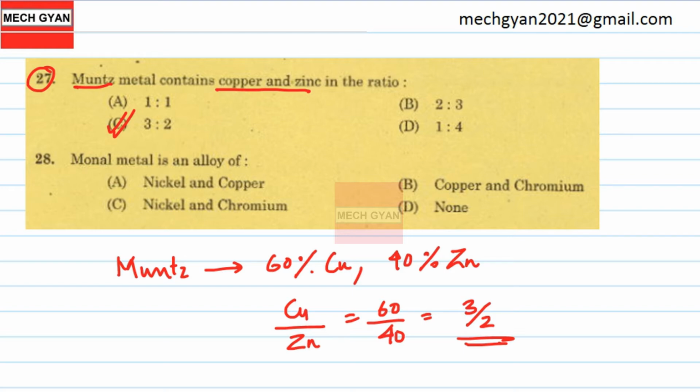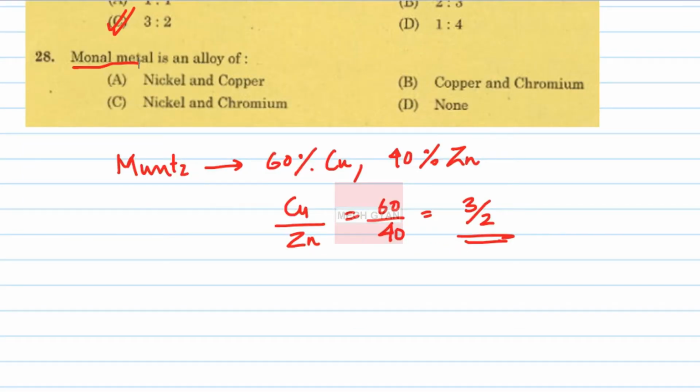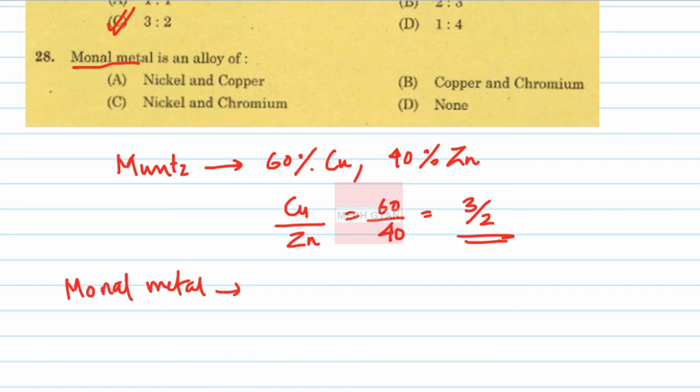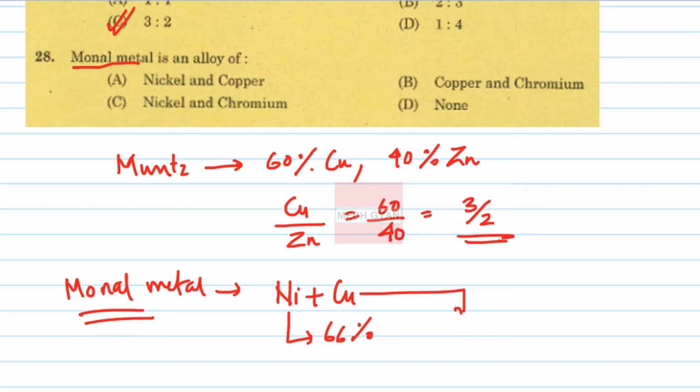Question number 28. Monel metal is an alloy of nickel and copper. Nickel has around 66% present in Monel metal, and the remaining around 31.5% copper is present in Monel metal. So option is A, nickel and copper.